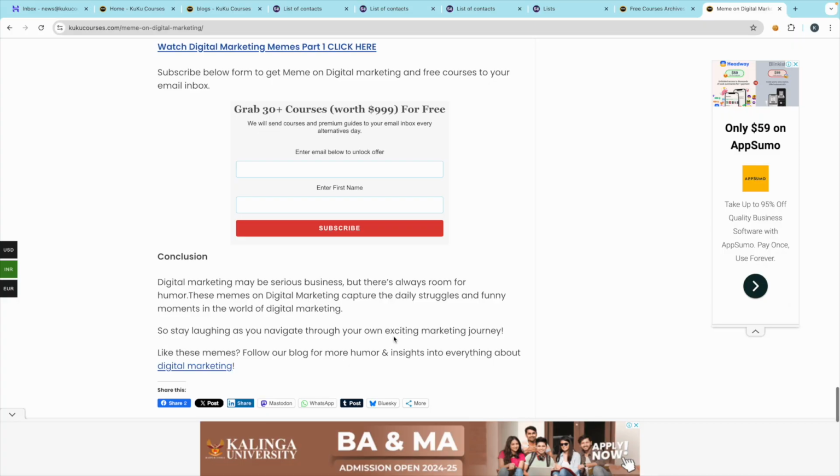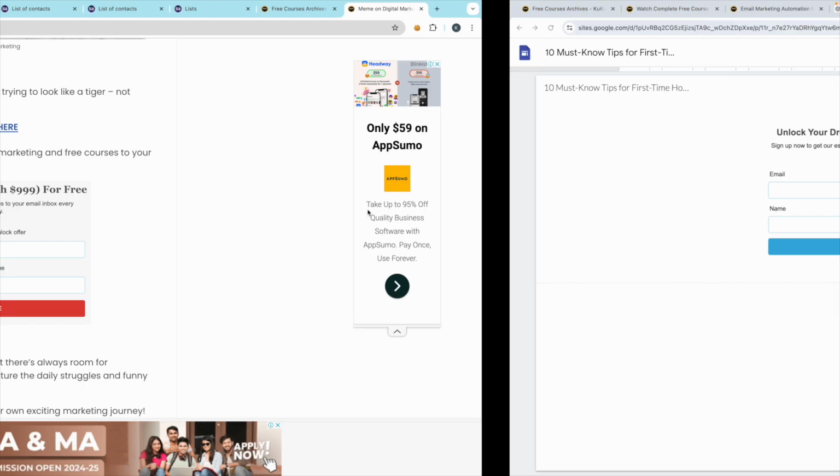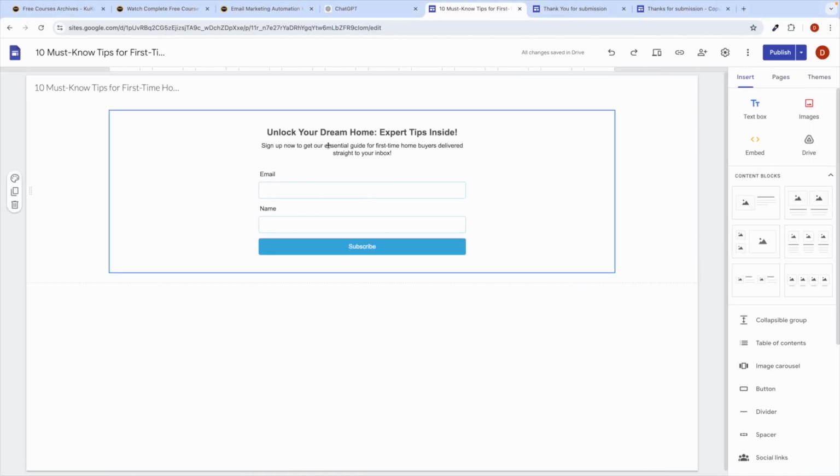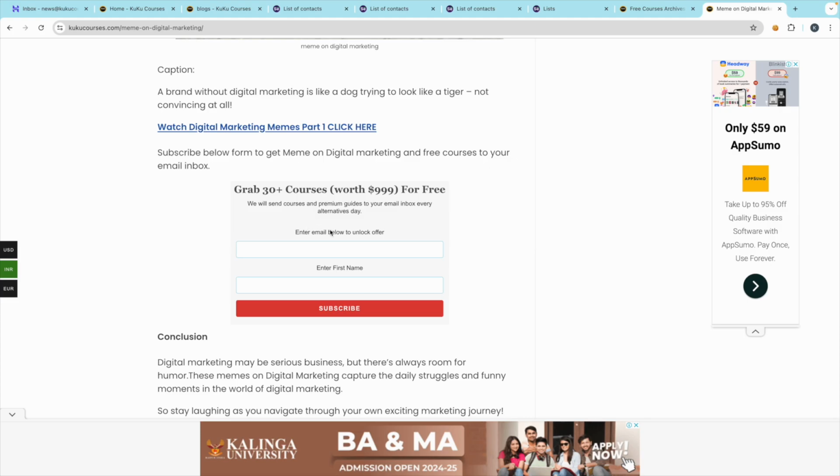At the end of your blog you can put this form here. Whatever form you have created, just paste the code in your article at the bottom. In that way you can promote it. You can tell the readers that if you want to get the offer, just subscribe to the email. So this is basically what you can do.